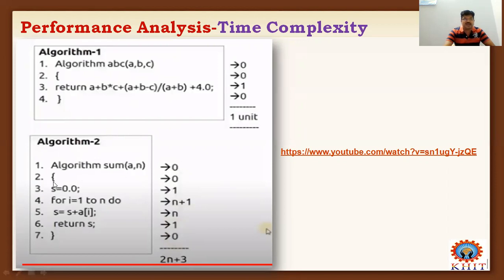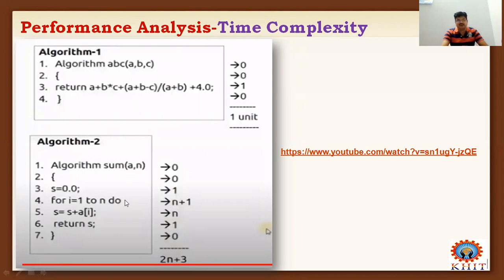And the second and the seventh statements are considered instructions of an algorithm. Two are considered as braces, open brace and close brace. These two braces take 0 times for executing the algorithm. And the third one is an expression, always S is equal to 0. I am assigning 0 to S. This is considered an expression. An expression will take one time to execute.